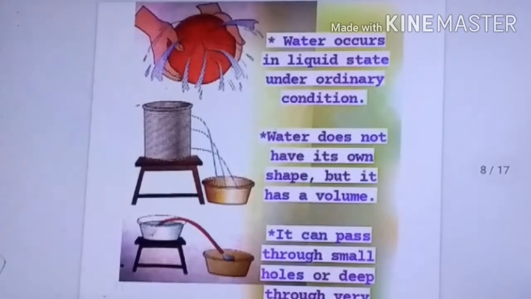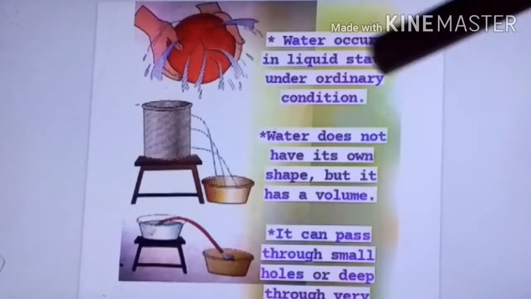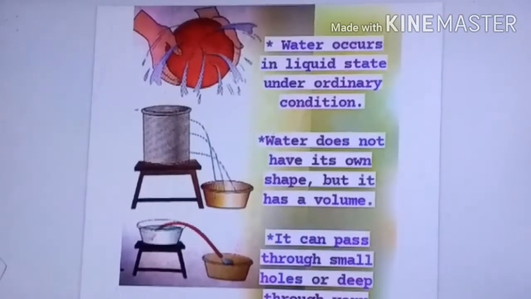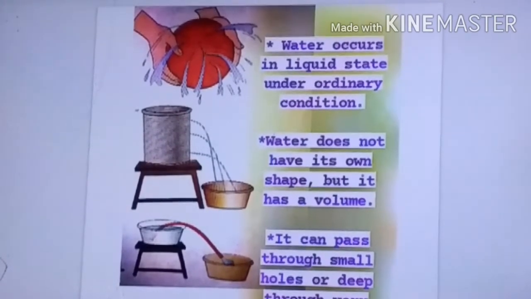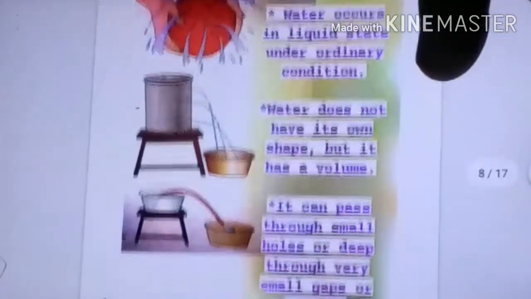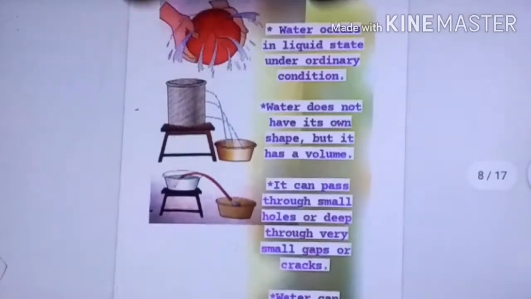Now next we will move on to, okay, what is this? Okay, you can see water. So we will learn in this the properties of water, the very important thing for our survival. What is that? Water, okay. So what are the different properties of water? We will learn in this.